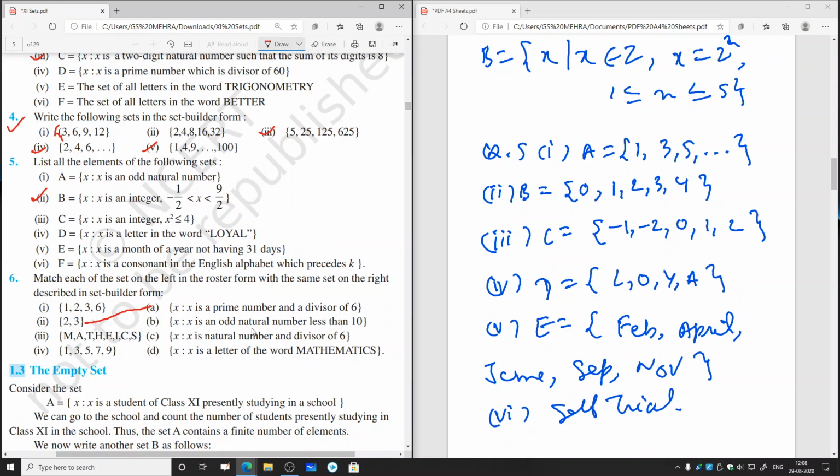Then let us go for the other one. x such that x is an odd natural number less than 10. So odd natural numbers less than 10 are 1, 3, 5, 7, 9. So obviously the fourth will match with B.